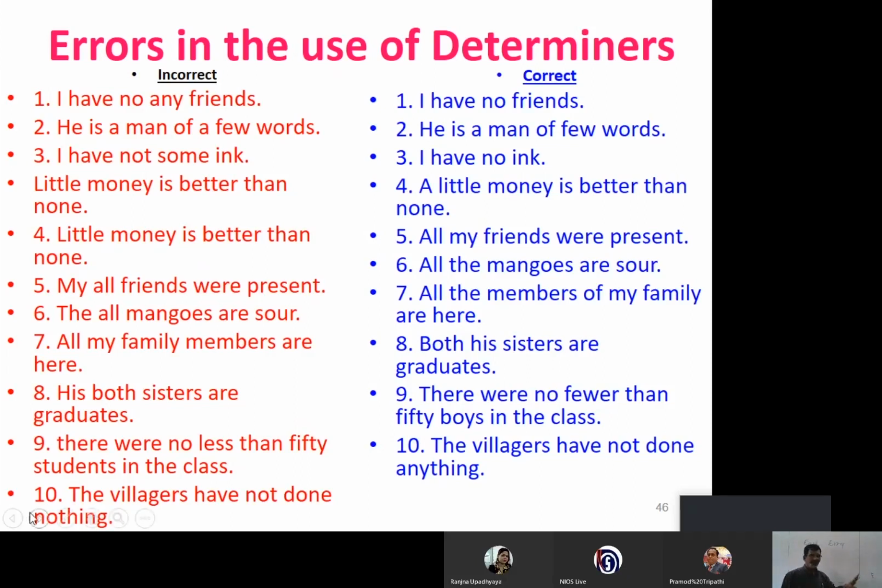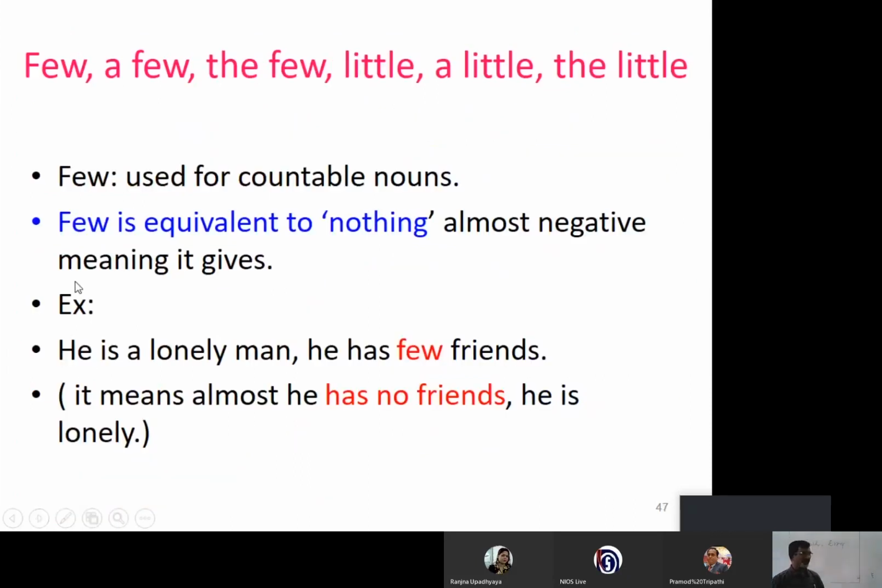Of course, you know that few is used for countable nouns. Few is equivalent to nothing. Almost a negative meaning it gives. You see, in day-to-day life, somehow few is used everywhere for some. But when you write grammatically, you must be very careful. Few is equivalent to almost nothing. It gives a negative meaning.